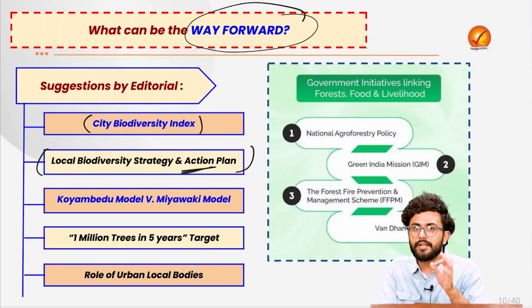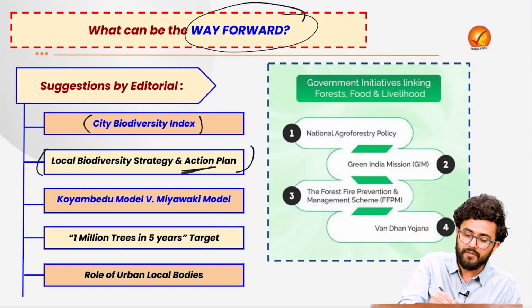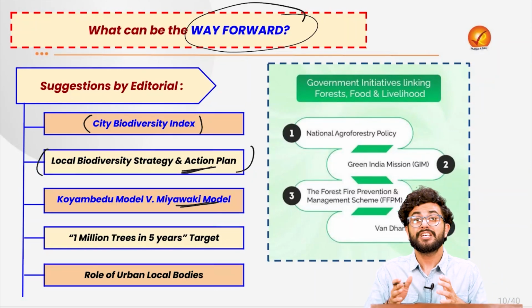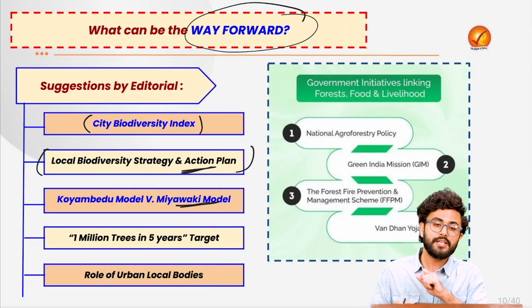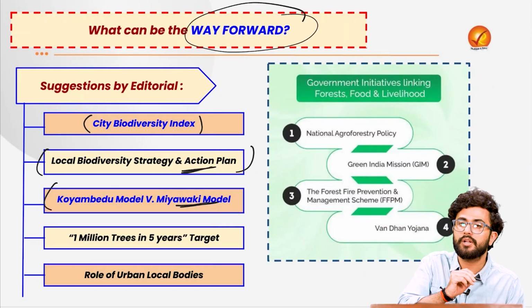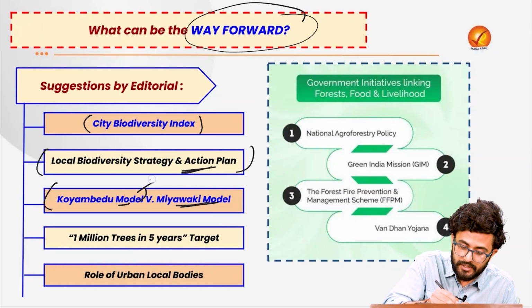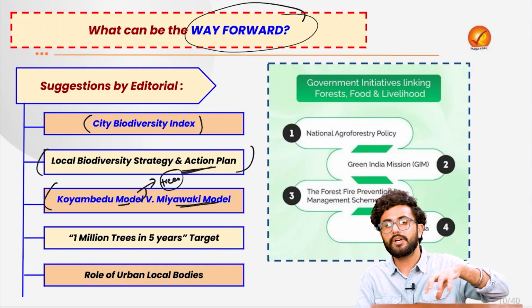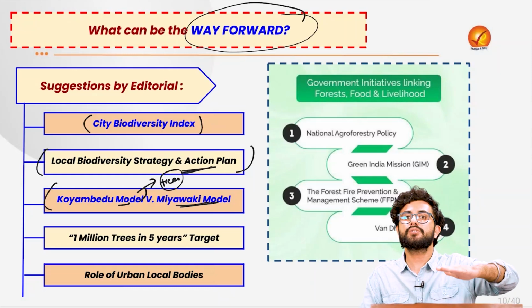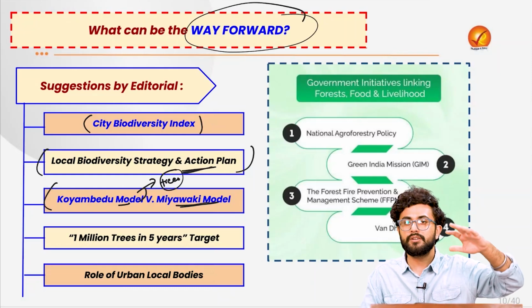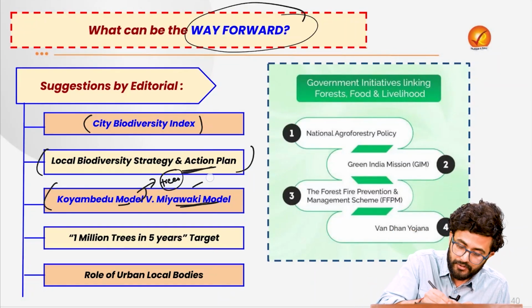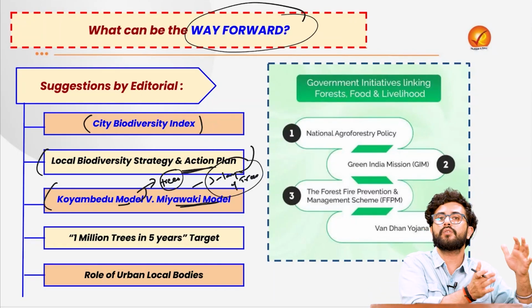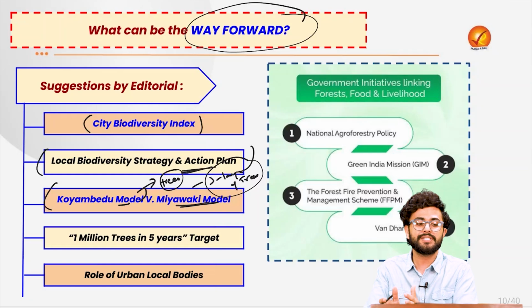The article today suggests that the Miyawaki model of urban afforestation shall be discarded, and gives the example of the Coimbatore model, which basically worked with growing the trees, not planting ready-made trees taken from somewhere, rather creating the grassroots level infrastructure for tree growth, and thus creating the 3 layers of trees which actually exist in a forest over a course of time, which is also a sustainable process as well.